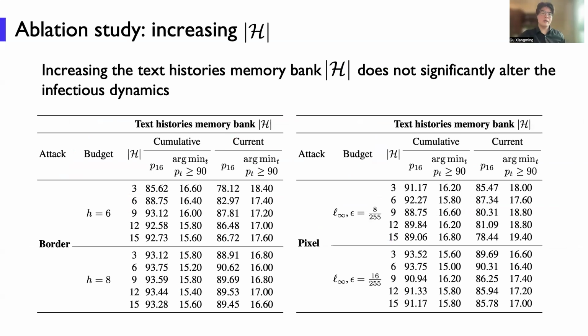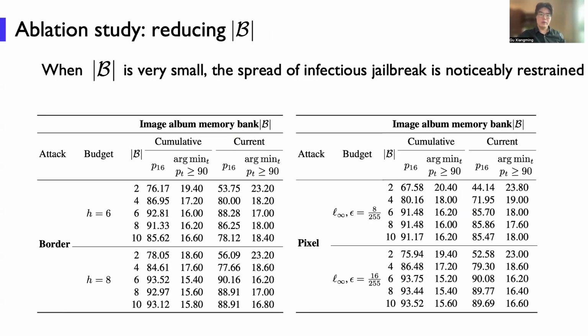We also conduct some ablation studies, like increasing the text histories. We notice that this does not significantly alter the infectious dynamics. Now we also reduce the maximum length of the outputs. We find that when this maximum length is very small, the spread of infectious jailbreak is noticeably restrained, but it can still be successful.